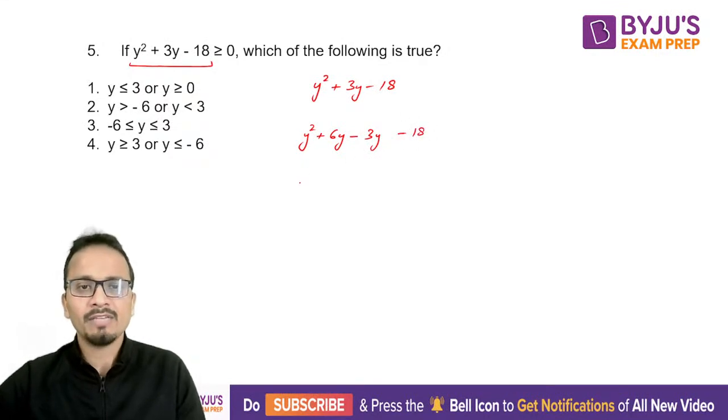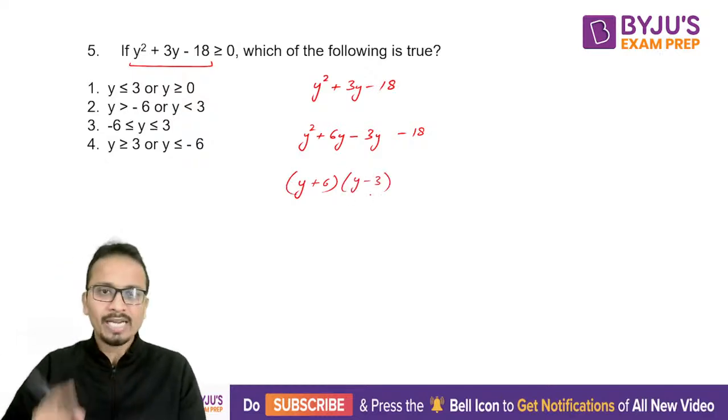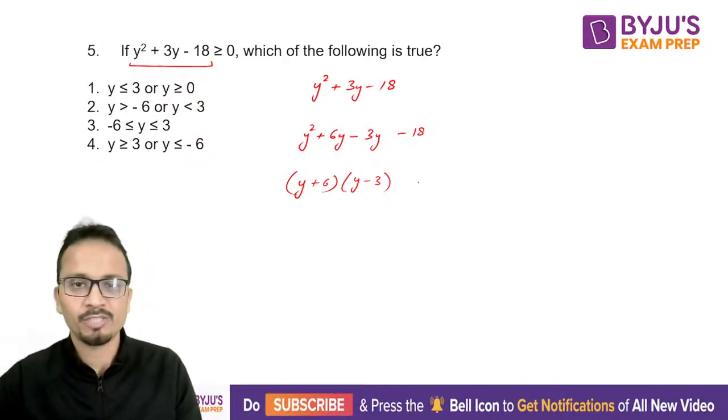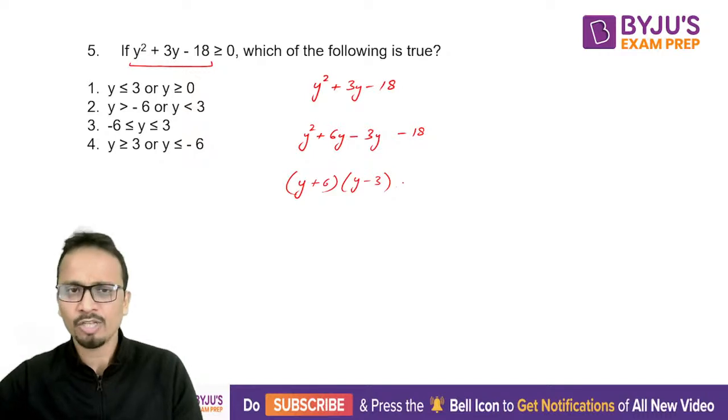The factorized form will be y plus 6 into y minus 3. Those who are getting the same factorized form, please write a yes. Meanwhile, I'll continue solving this. Now I want this expression to be greater than or equal to 0.